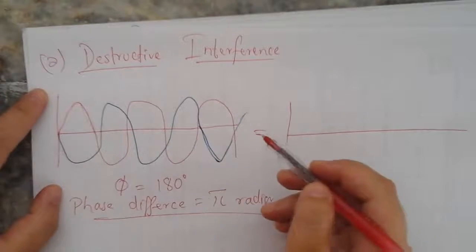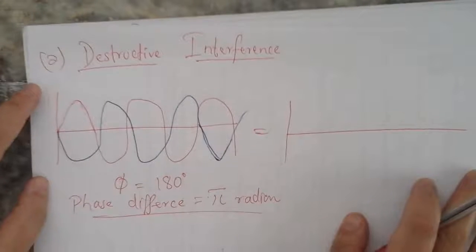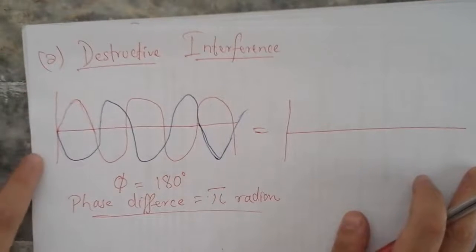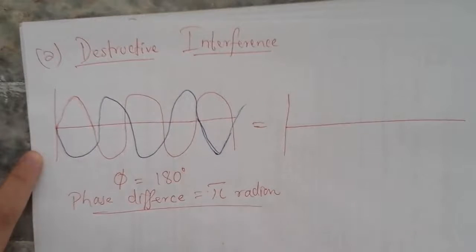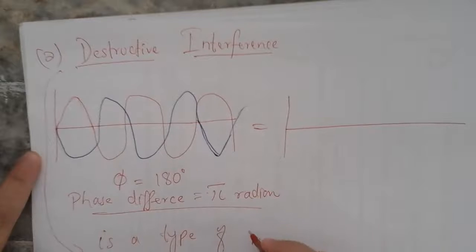As a result, both waves will cancel each other's effect, and so the total energy of the wave will become zero. So destructive interference is another condition of interference,